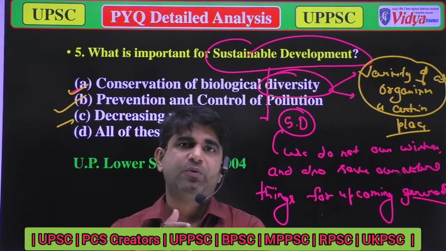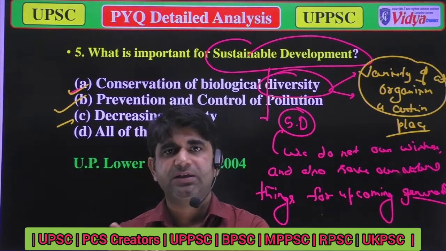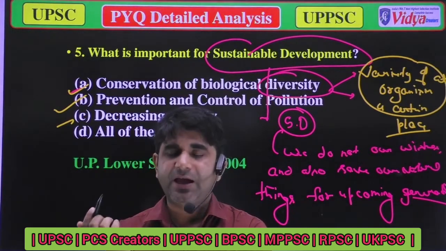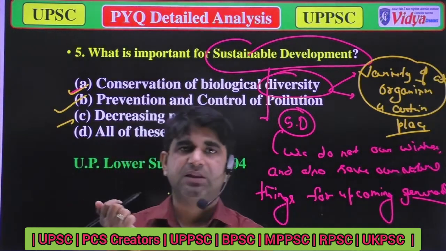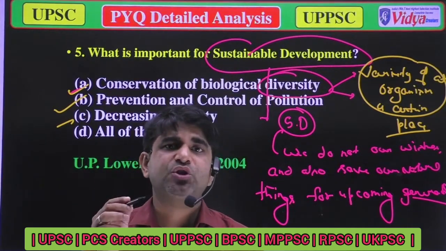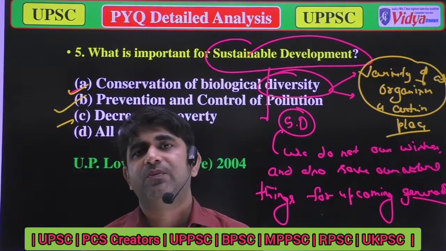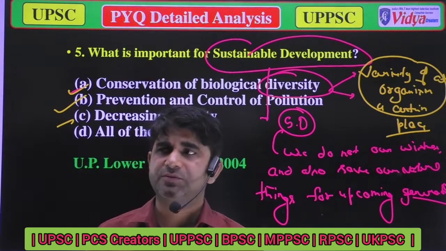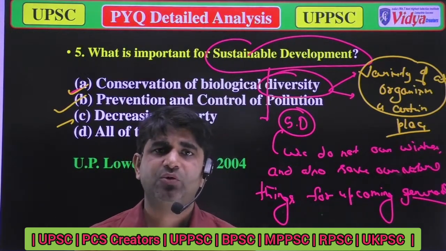So if you provide them fuel, they will not cut the trees, or they will not cut the leaves of those plants, and then there will be less emission of carbon dioxide. When there is less emission of carbon dioxide, our sustainable development will go easily.